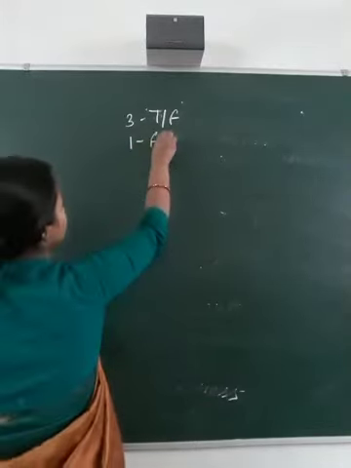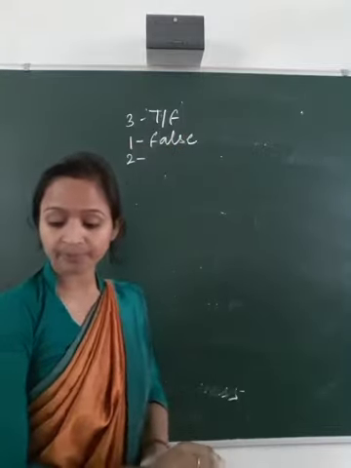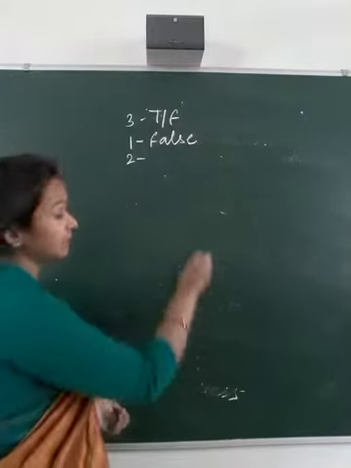That is false. And second one, reproduction by spores is a method of asexual reproduction. That is true.